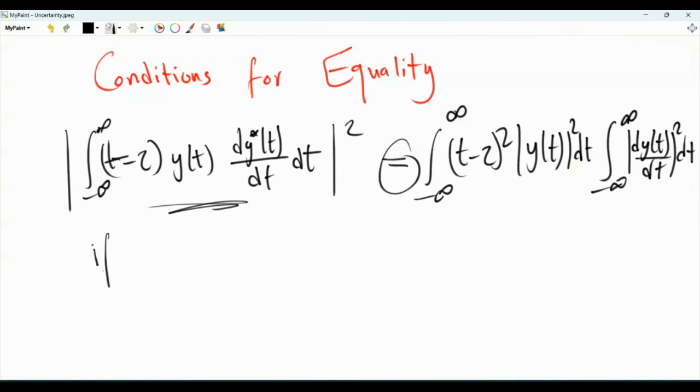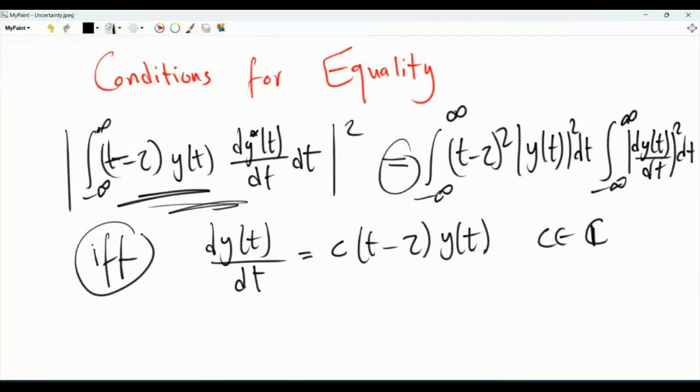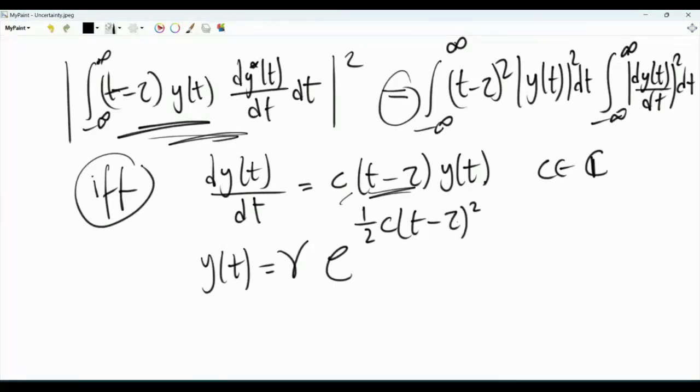We have equality if and only if this derivative is a constant c, so c is a complex number, times this (t − τ) y of t. So this is the condition for equality in the Cauchy-Schwarz inequality. This function, or one of the two functions, must be a scalar multiple of the other function. So dy of t over dt is some constant c times (t − τ) y of t. This condition is a differential equation. It's a famous differential equation. And its solution is that y of t is equal to some constant, let's call it γ, and then we have exponential of 1/2 this constant c times (t − τ) squared.